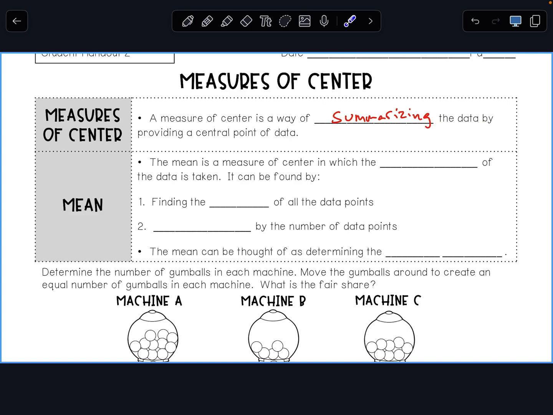It's like if you have a lot of data points, for example, lots of numbers, let's say the height of kids in a 6th grade classroom, you're going to have a lot of data points there, a lot of different heights. The center of data, or one measure of center, is like a single number to give someone an idea about roughly how tall a 6th grader in a class would be. So you may have heard of finding the average height or the mean height.